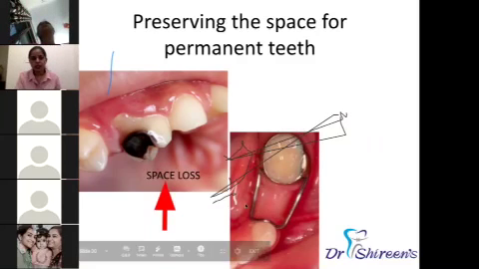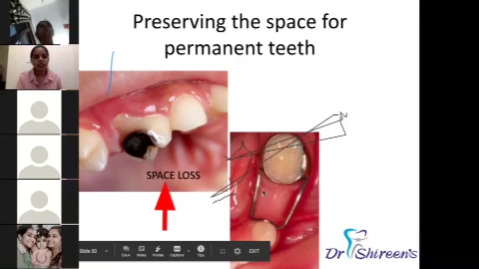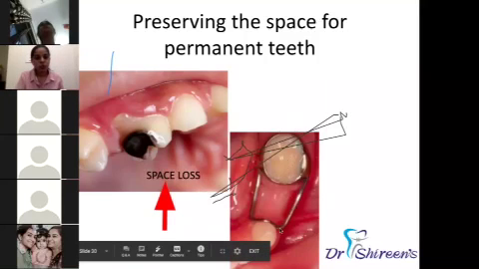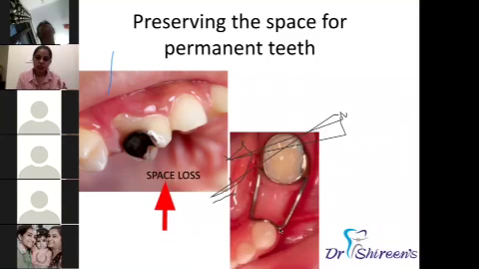Again, a milk tooth that should fall only at around 12 years of age may be extracted early because of decay, at 3, 4, 6 or 7 years. For the next few years this space is lost, the teeth will move forward, and they will encroach on that space. Then we have to give special appliances to hold and maintain that space. So it is very important to maintain healthy milk teeth, the deciduous teeth.